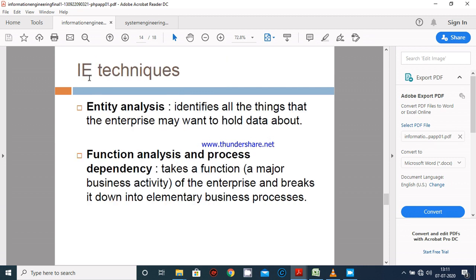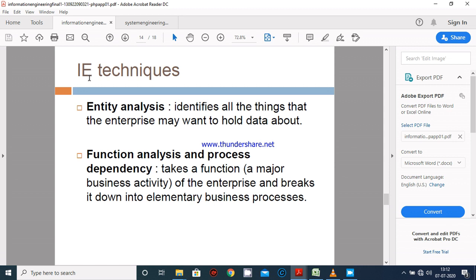These are the most important topics in advanced software engineering principles and practices, which are asked in examinations nearly 5 to 6 times. So you should prepare this particular topic, that is information engineering techniques.